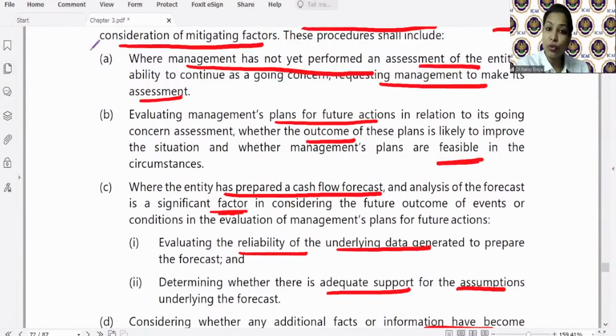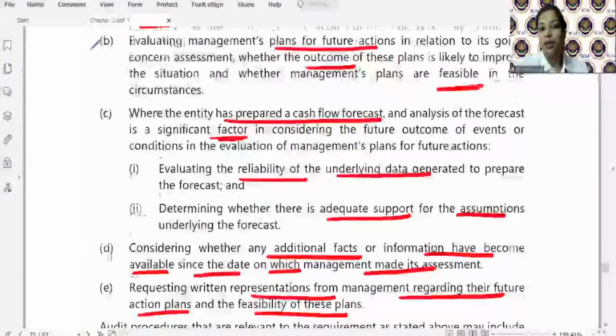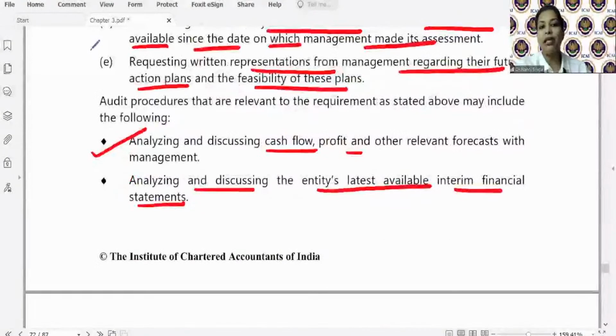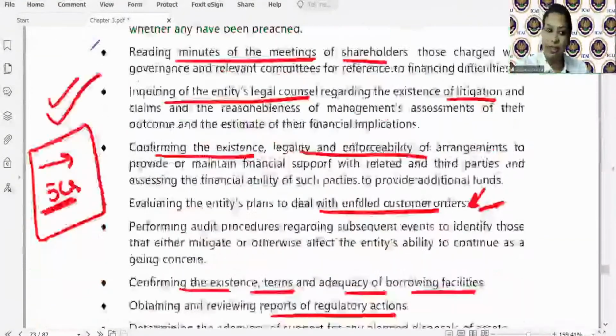Management का अगर कोई future course of action है, then whether it is feasible or not. Whether management has prepared a cash flow forecast, whether it is reliable, whether assumptions are adequate or not. Any additional information obtained, written representation, and auditor may analyze all these documents. ठीक है, ये समझ आता है?